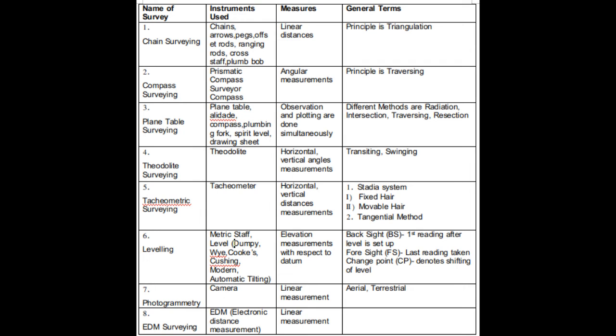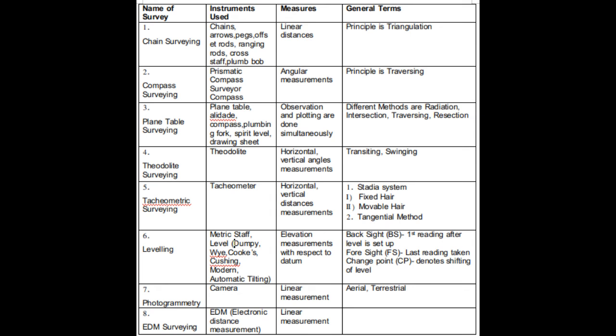Now principle is, there are two principles. One is stadia system. Stadia system can be of fixed hair and movable hair. And the second one is the tangential method. Seventh is the photogrammetry. In this photogrammetry method of surveying, camera is used, and what it measures? The linear measurement. And the last one is the EDM survey.